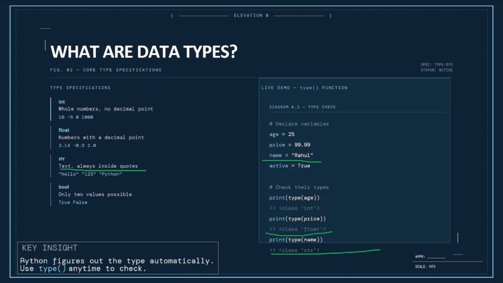Key insight for you: Python figures out the type automatically. Use type anytime to check. If you want to check the type of a variable, I have given here, like age is equal to 99. If you want to check the type, simply write print, then type. Inside the type goes the variable that you have assigned, here age. You will simply get int. So this is about the data types I have covered. So let's see next.